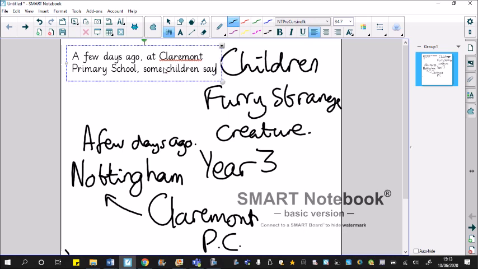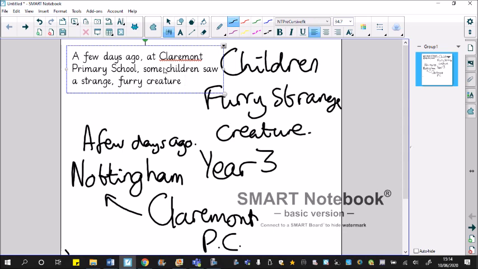saw, some children saw the information we've got, a strange furry creature, so we can just put that, a strange, comma, furry creature. And where did they see it? I think from the document that we've opened up from yesterday, the newspaper document, it said it was in the playground.